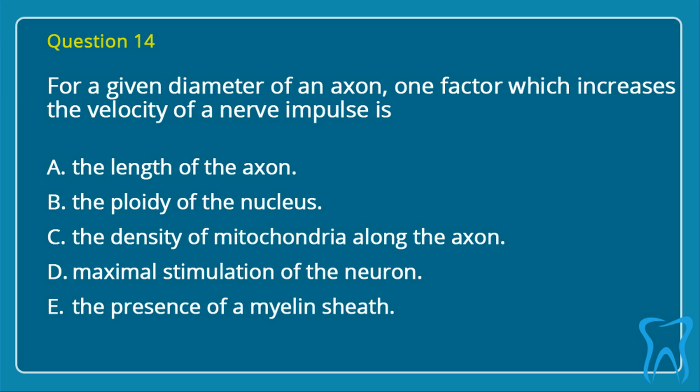Question 14. For a given diameter of an axon, one factor which increases the velocity of a nerve impulse is: A. The length of the axon. B. The ploidy of the nucleus. C. The density of mitochondria along the axon. D. Maximal stimulation of the neuron. E. The presence of a myelin sheath. Correct answer is E. The presence of a myelin sheath.